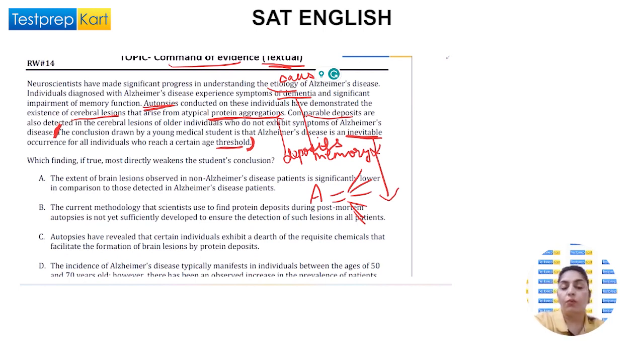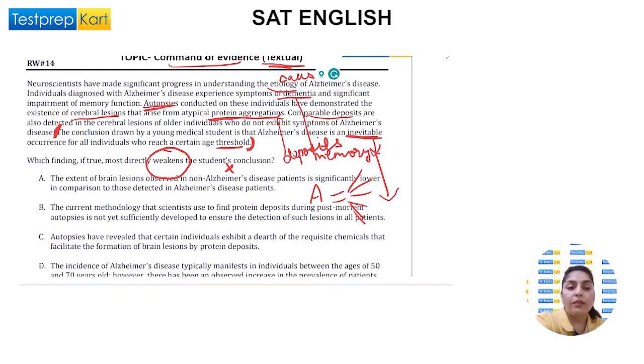Which finding, if true, most directly weakens the student's conclusion? See, we are asked about weakens, which means it is against the student's conclusion. The extent of brain lesions observed in non-Alzheimer's disease patients is significantly lower in comparison to those detected in Alzheimer's disease patients.